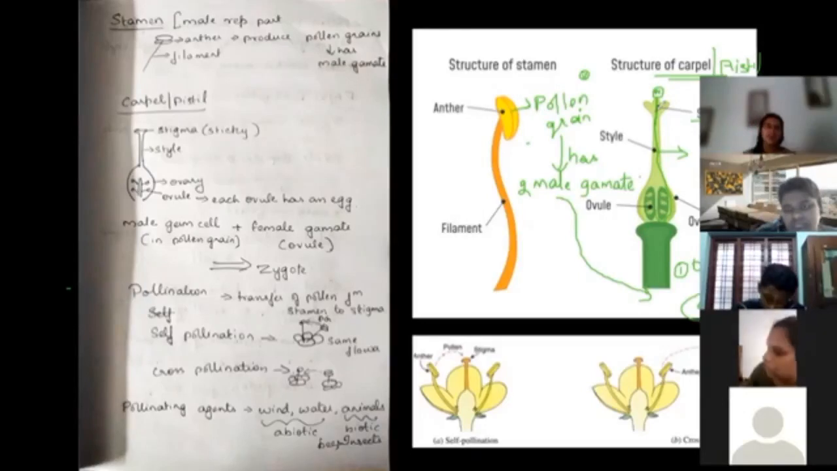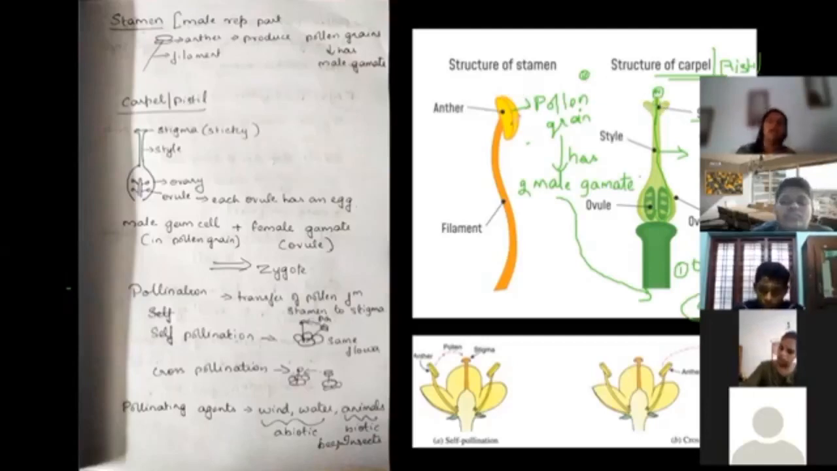There are many agents who are going to come into play, messengers who are going to play a role. There are biotic agents as well as abiotic agents. Who are abiotic agents? Wind can be there or water can be there. They help in the transfer of the pollen grain. Wind and water are examples of abiotic agents which transfer the pollen grains from the anther to the pistil or the carpel, to the stigma. So pollen grains can be transferred using abiotic agents like wind and water.